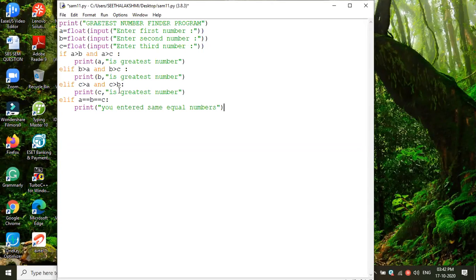That means in this case, that condition also fails. Then it will check the last condition, A equal to B equal to C. Whether all three numbers are equal? B and C only are equal. A is not equal to B. Then what happens in this case? What will happen in this case? That's what I'm expecting. Now think about it.